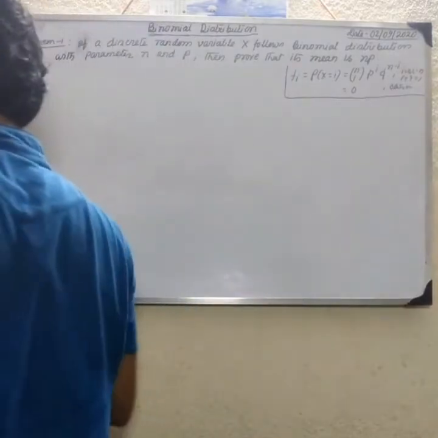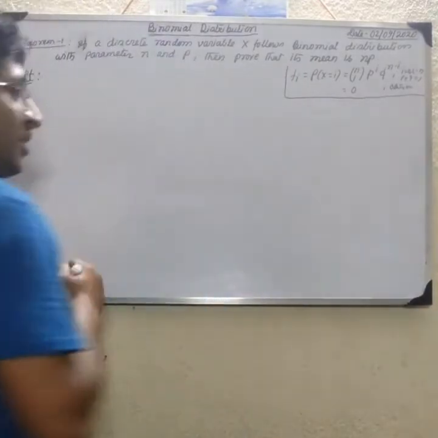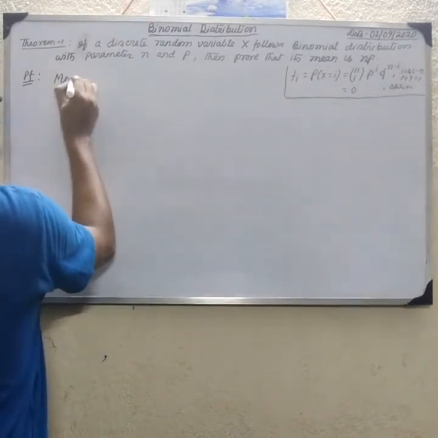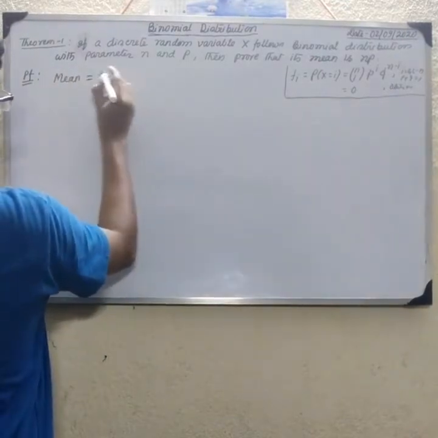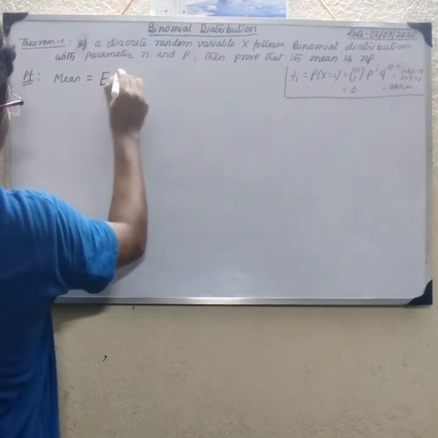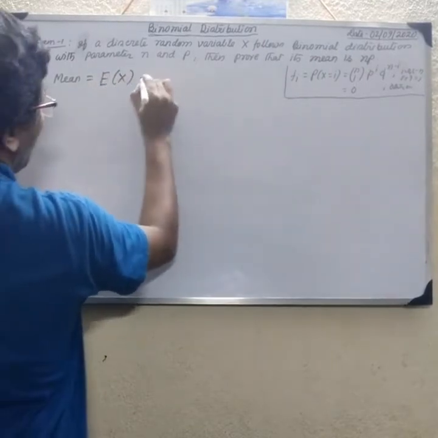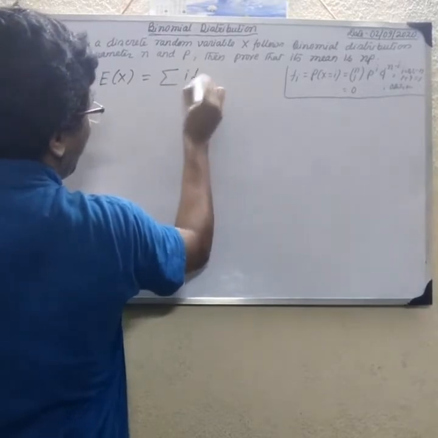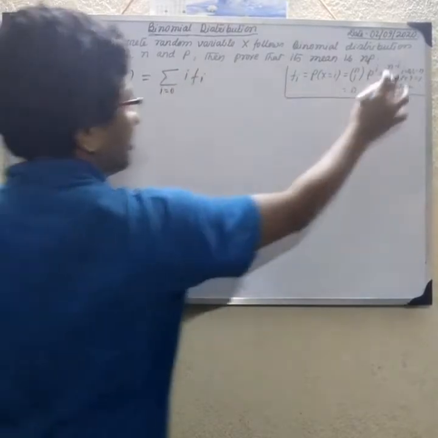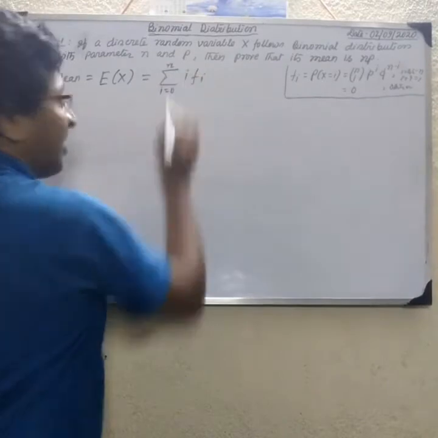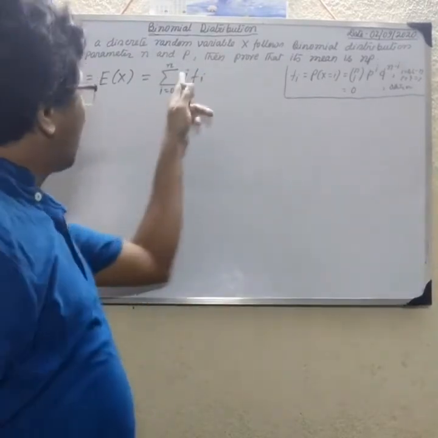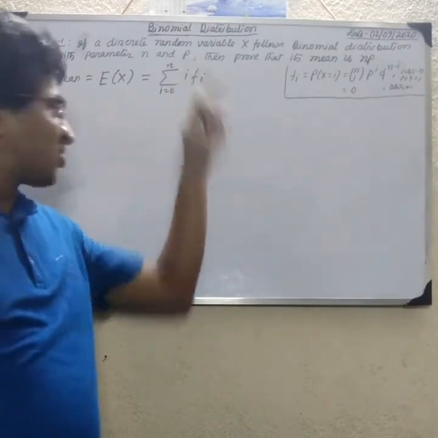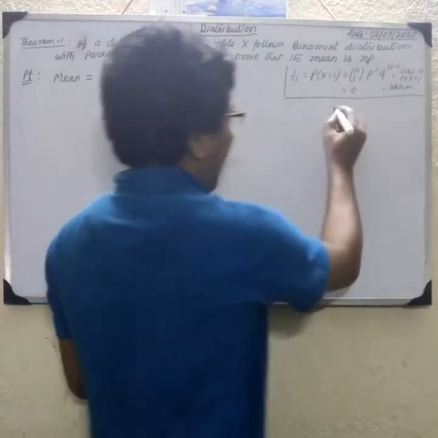Okay, so find the mean. We write E of X, capital X, equals summation of i f(i), where i equals 0 to n. If we put i equal to 0, the first value is 0.